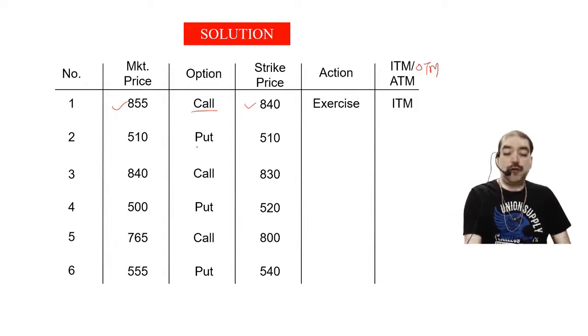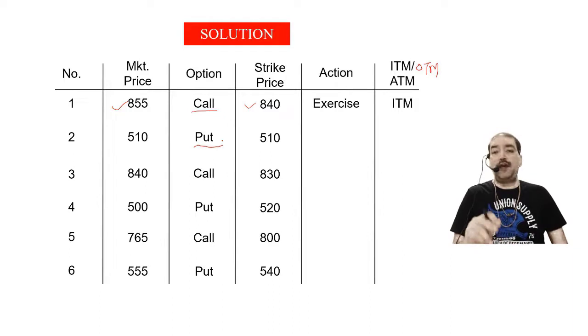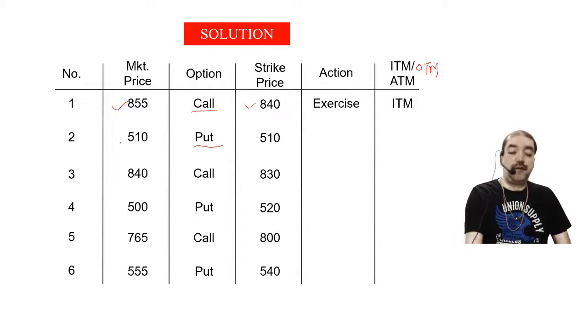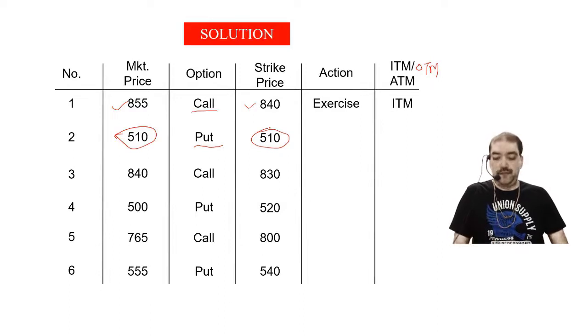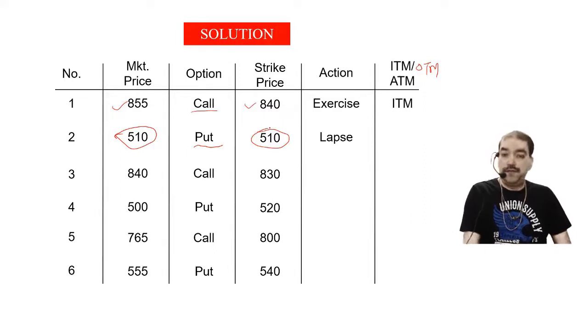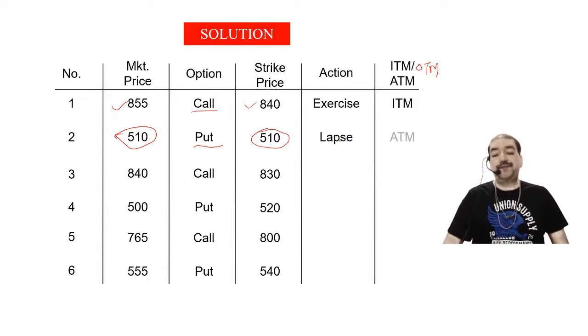Now, what is the nature of the option? Put option. When is a put option going to be exercised? When the market price is less than the strike price. But market price and strike price are equal. So we are not going to exercise. It will be exercised only when the market price is less. It is not less, it is equal. So I am not going to exercise, so it is lapse. Now if it is lapse, I told you two possibilities: either it is equal or it is not equal. It is equal, so in that case I say at the money.